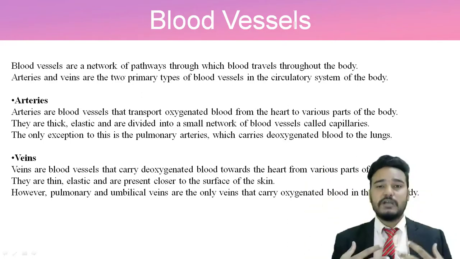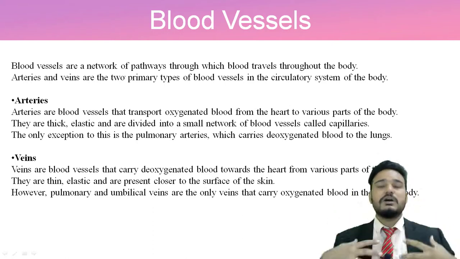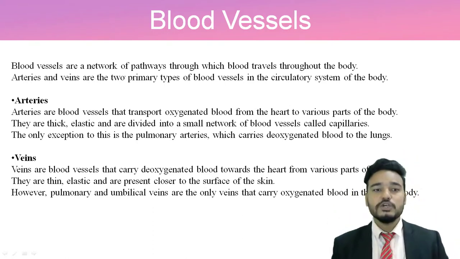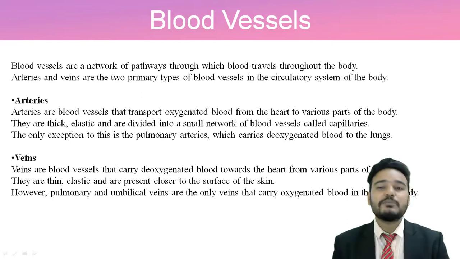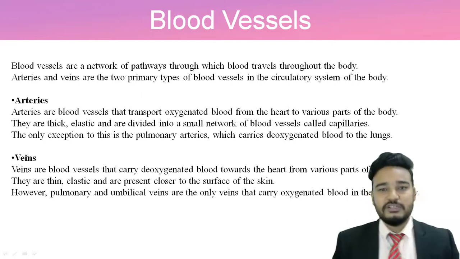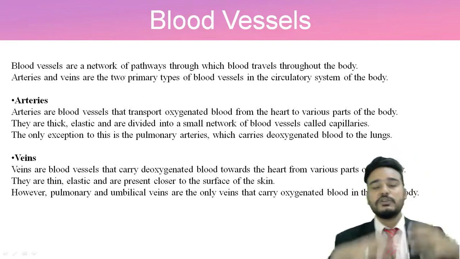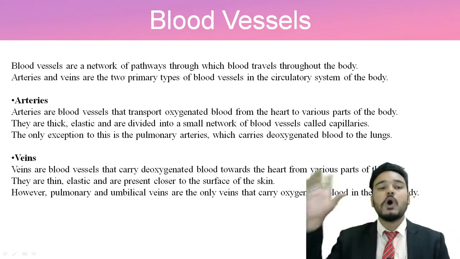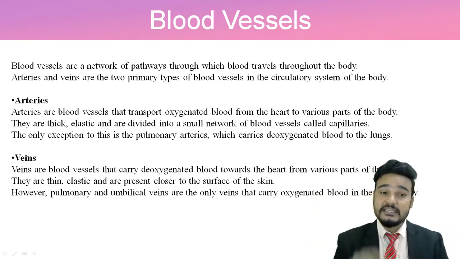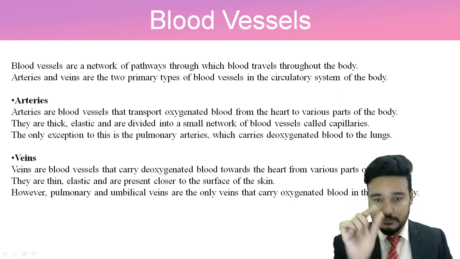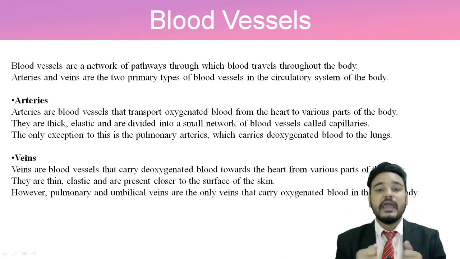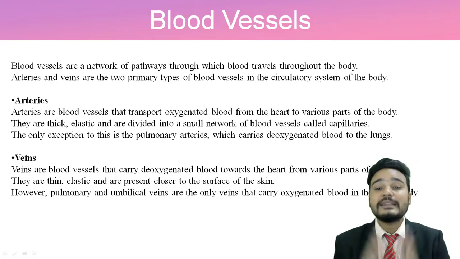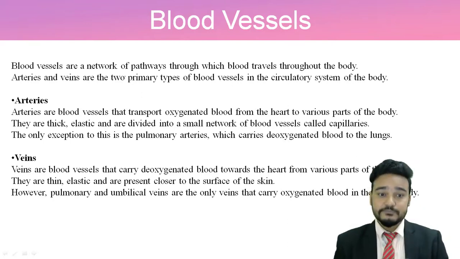We breathe, and our respiratory system gives us oxygen. When that oxygenated blood is formed in our lungs and heart, your heart will transport it to other parts of the body. These arteries are thick, elastic, and divided into a small network of vessels called capillaries.